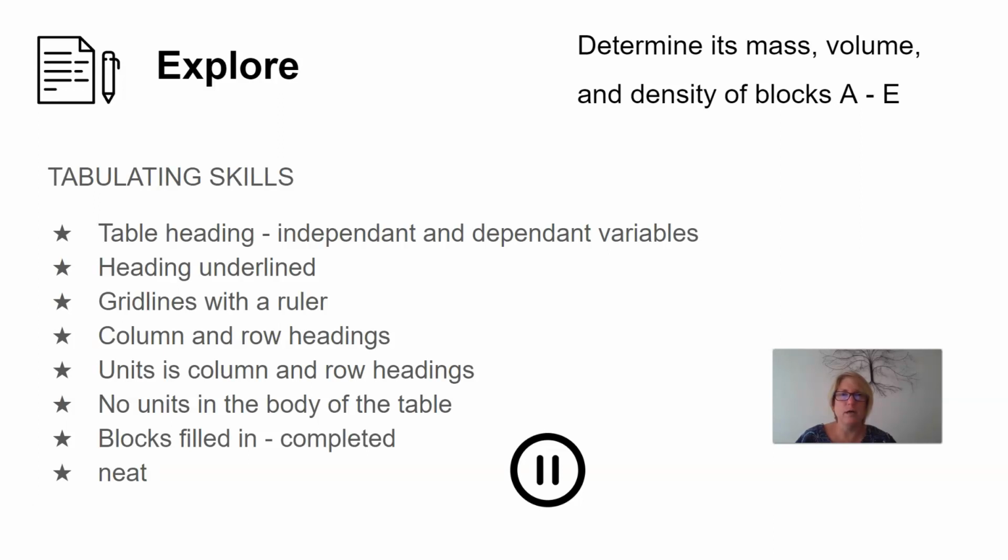So your dependent variable is determined by what you are recording, what you are writing down, what you are calculating. So in this investigation, we are going to be recording mass, we're going to be recording volume, and we're going to be recording density. So those are going to be our dependent variables. And that is our output.